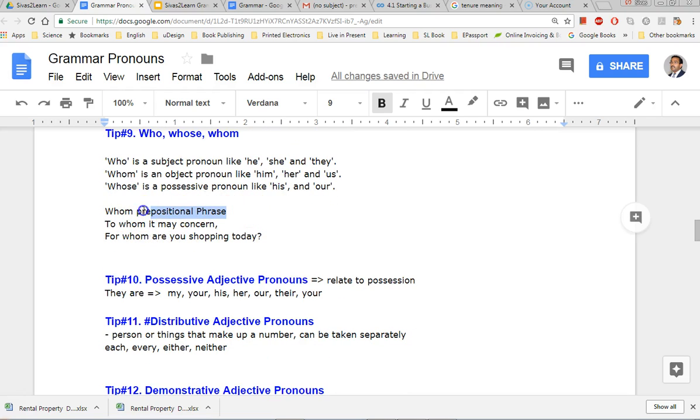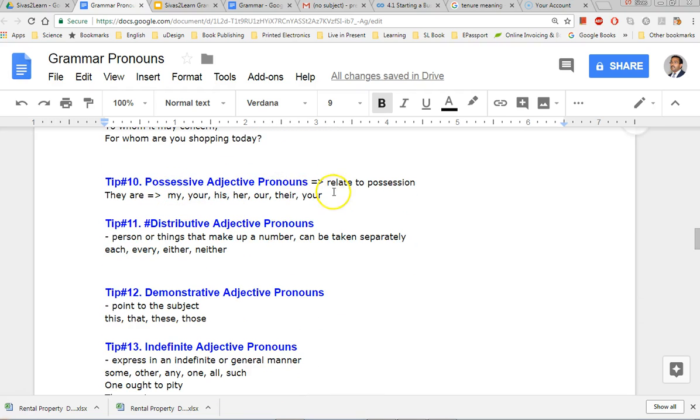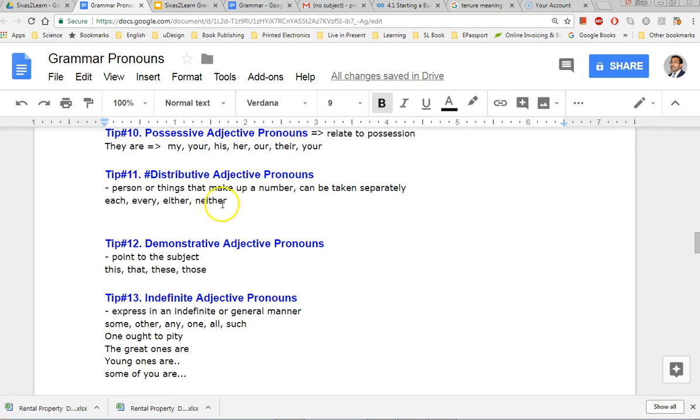Whom usually comes with prepositional phrases as well. For example, to whom it may concern, right? For whom are you shopping today? Okay. So, possessive pronouns, again: my, your, his, her, ours.